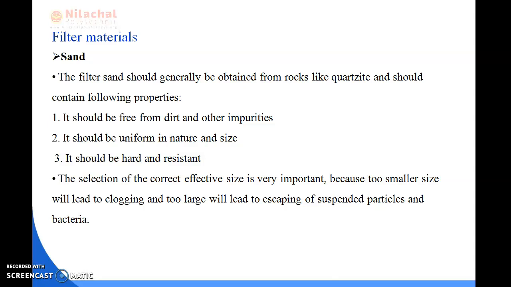The filter sand should generally be obtained from rocks like quartzite and should have the following properties. It should be free from dirt and other impurities. It should be uniform in nature and size. It should be hard and resistant. Selecting the correct effective size is very important, because too small a size will lead to clogging and too large a size will let particles and bacteria escape. So these are the properties of the sand.